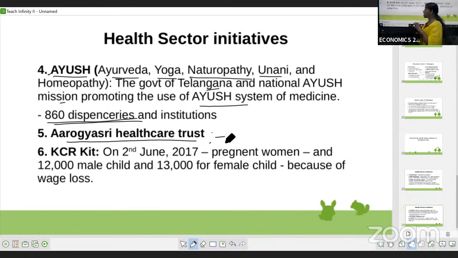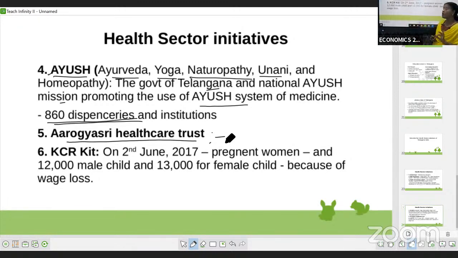With these cards, they can go to hospitals and take treatment up to some limit of amount, it may be 2 lakhs or 3 lakhs. That much amount the government will pay on your behalf. You can visit a government hospital, and you can use these services in private hospitals also.